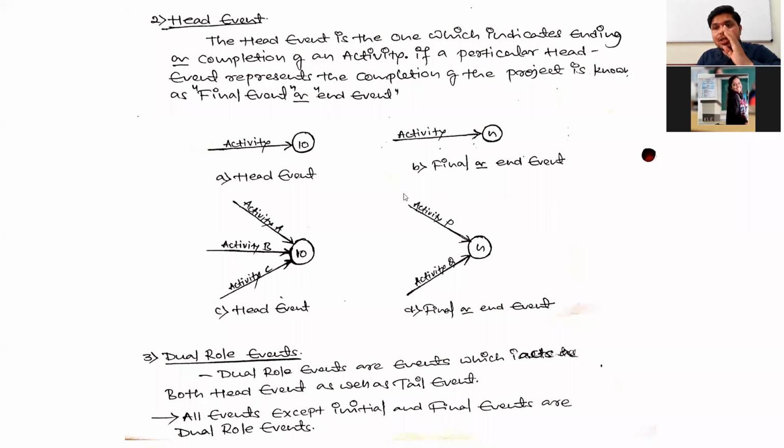Almost all the events are dual role events. Keep it in mind, this sentence is very important. In every network diagram, almost all the events are dual role events, except the initial event and the final event. Keep this sentence in mind: in every network diagram, all the events are dual role events except the initial event and final event.